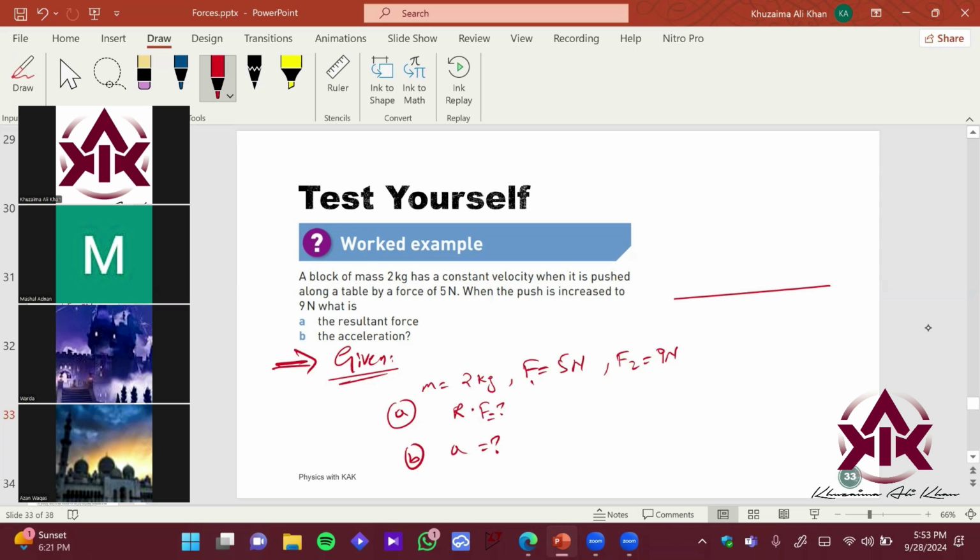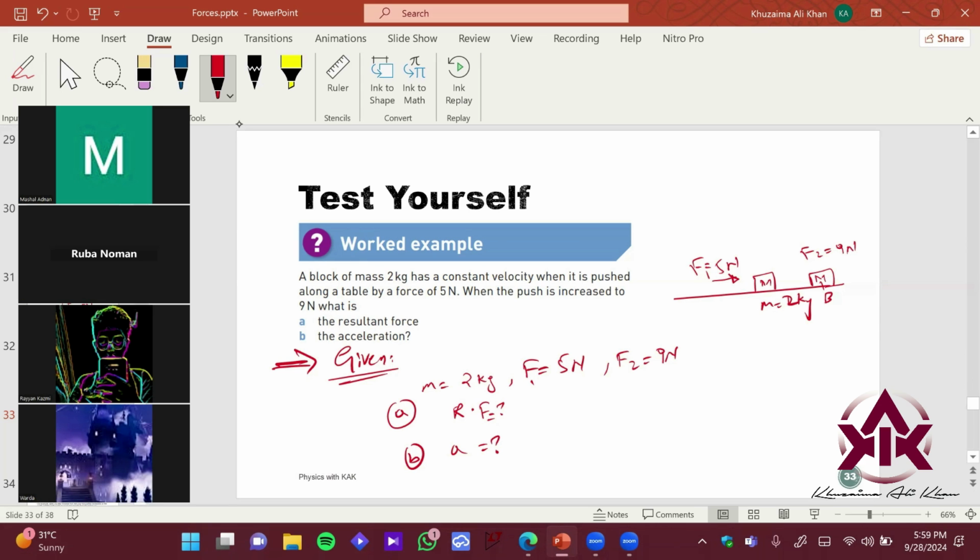So think about this is your block M that has mass of 2 kg, and this is basically having constant force F1, that is 5 newtons. And after a certain point, let's say point B, the force is increased to 9 newtons. Go find the resultant force, right? And then find the acceleration. Solve it out. You have 3 minutes.